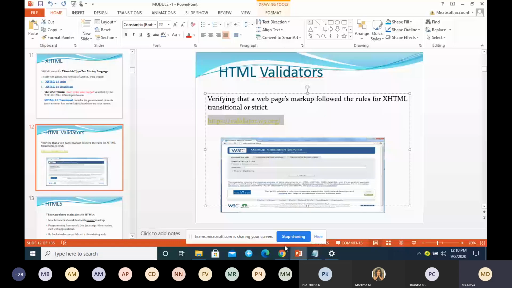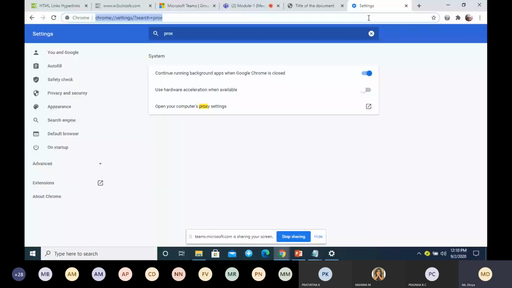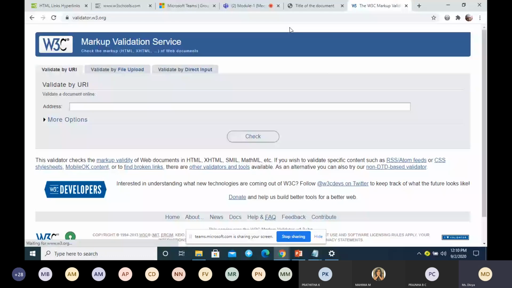This is the link we use for validating a website. Whenever you develop any web application, you have to check whether it follows the rules stated by W3C, the World Wide Web Consortium. How to validate? There are three options. You can directly paste the URL and go for the check button.